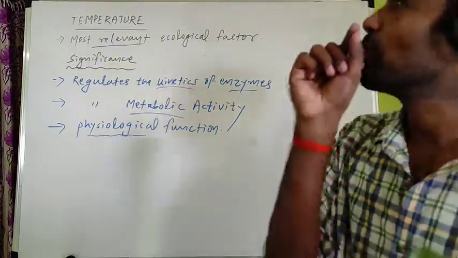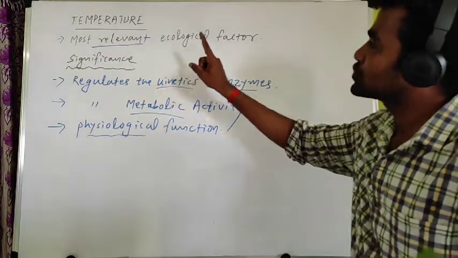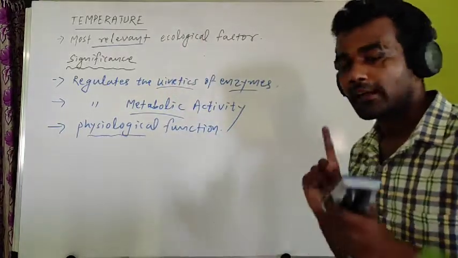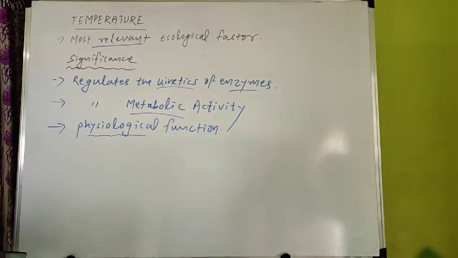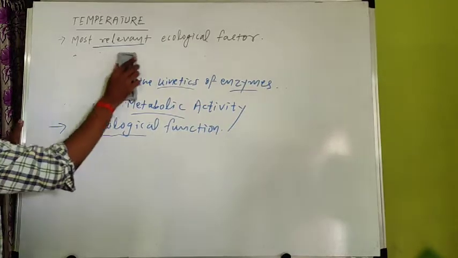So temperature is most vital. So that's why it is the most relevant environmental factor. So now about temperature significance we have completed. Now we will discuss what are the different types of organism according to temperature.